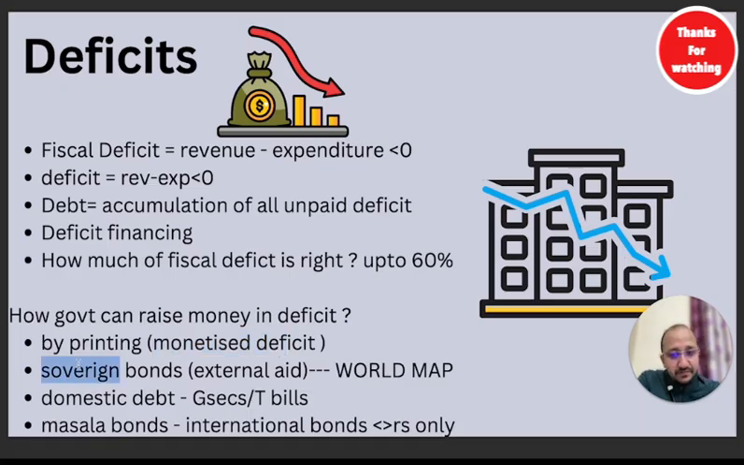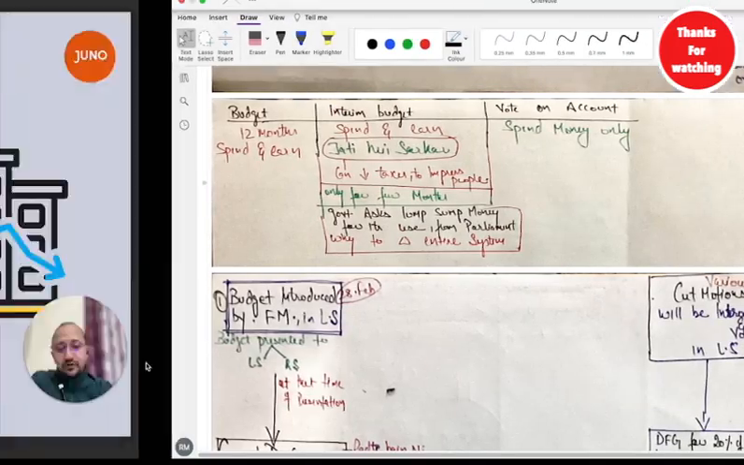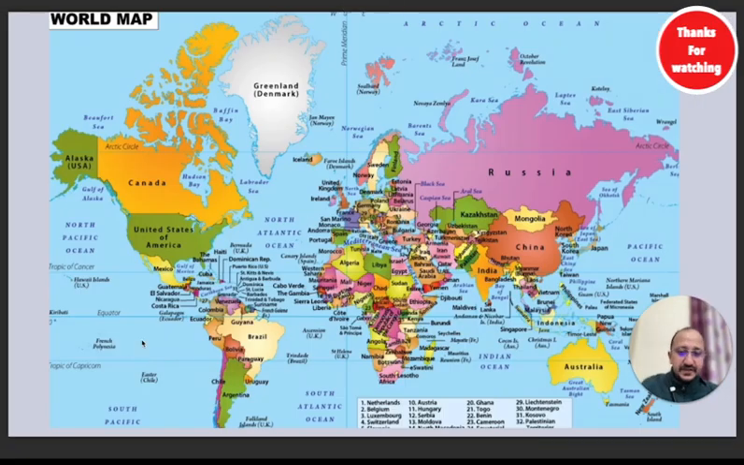Number two, sovereign bonds. Very important, guys. I want you to see the world map. For example, America needs money in the middle of the year. The budget has already passed, and the next year is still 4 or 5 months away. Now, America needs money. It can print the currency, which they had already done. Again, they can't ask from their Fed, the central bank of America. Now, what will they do? They will issue a bond, a piece of paper with a guarantee of the Government of America that we will return your money after 1 year, 2 years. They will raise the money.